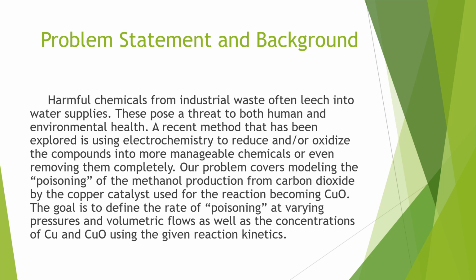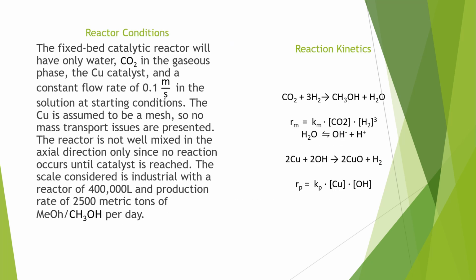And what we want to know is the rate of the poisoning, or the copper oxide production, at varying pressures and volumetric flows, as well as the concentration of both copper and the copper oxide poison using the given reaction kinetics.